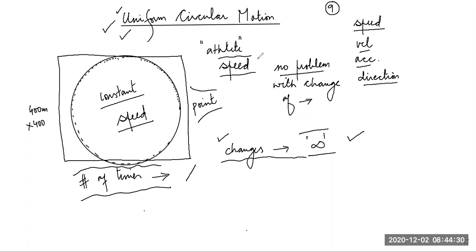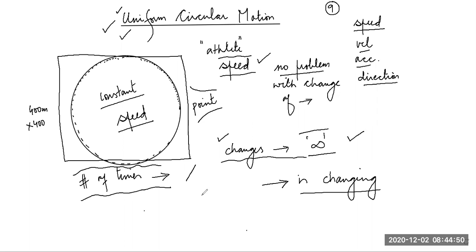Here, the speed is constant, but every single microsecond, yes students, the direction is changing. The direction is changing. But the interesting thing is the speed is not changing.